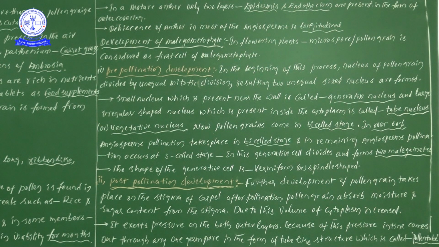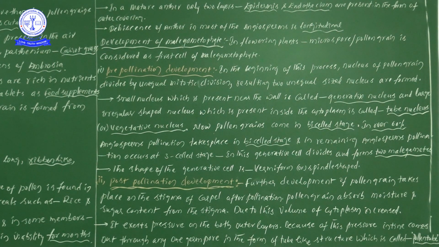Intine is the second layer, after the exine, and that intine comes out through any one germ pore. We can find so many germ pores on the pollen grains. Due to this pressure, pollen tube formation takes place with the help of the intine. One more important point: where sporopollenin is absent on the exine, there we can find the presence of a germ pore or pollen pore.